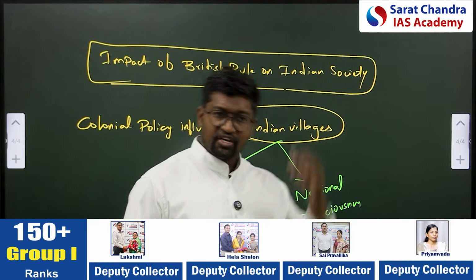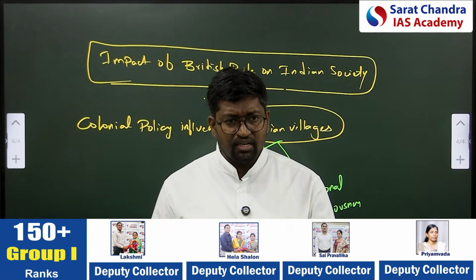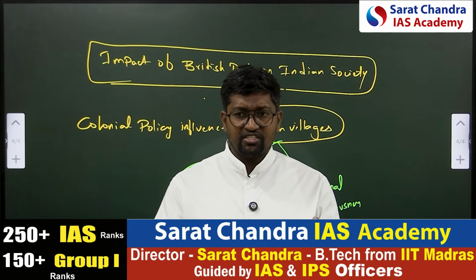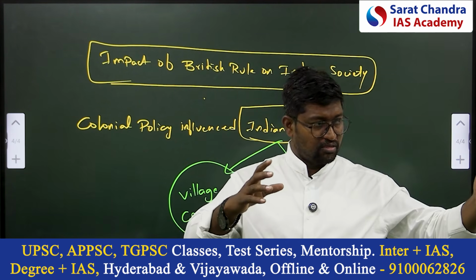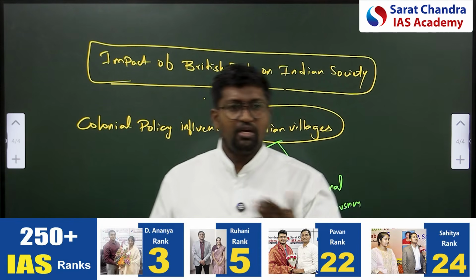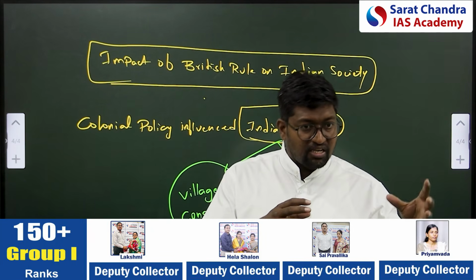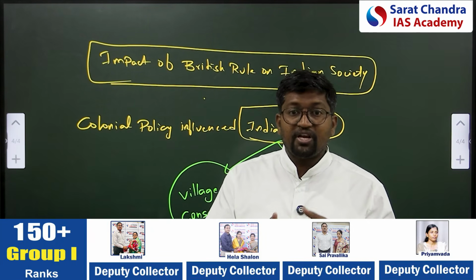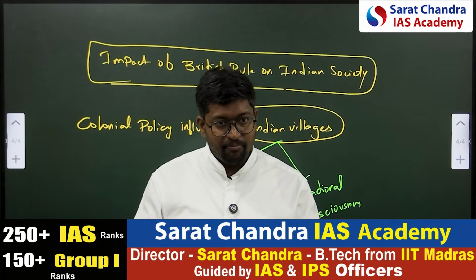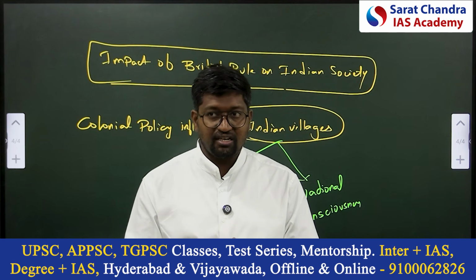When we are looking into the agrarian structure, earlier everyone was dependent on agriculture. Now what have Britishers done? Britishers have introduced industries. Because of industries, farmers got shifted from agriculture to industries. Because of that, the agrarian structure is undergoing transformation, and the peasant class is increasing, the working class is improving, the labor class is increasing.